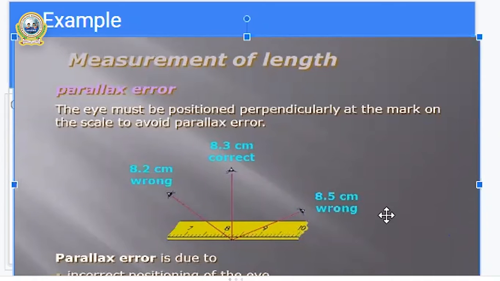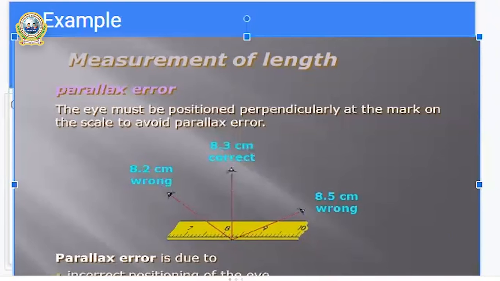हेर्नुस् 8.5, यताबाट हेर्दाखेरि 8.5 centimeter देखियो. You can see there, this is the eye, and when you see from the right hand side, then the length is 8.5 centimeter, which is wrong. The actual length is just 8.3 centimeter, and when you see from this side, then it is 8.2 centimeter. That's why when you see from the left hand side, you may get an incorrect result, and when you see from the right hand side, you may get an incorrect result. That's why while measuring length, you'll have to see from the top view. 8.3 centimeter is the correct answer. That's why this is number one point.